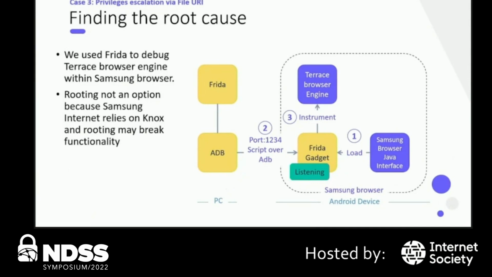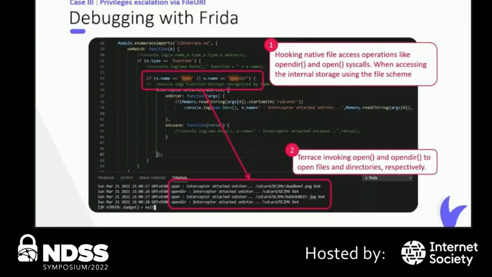So we identified that Samsung Internet relies on the Chromium browser engine to handle URI scheme requests. Therefore, we set up a dynamic analysis using Frida to debug the browser engine. This was our setup. We inject the Frida gadget into Samsung Internet and instrument the gadget from the Frida module on the PC over ADB. So the core challenge here is the engine's lack of compilation samples. So it was unreadable. So to overcome it, we had to hook native file access syscalls like opendir and open.